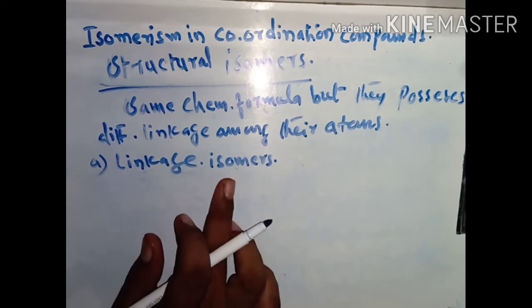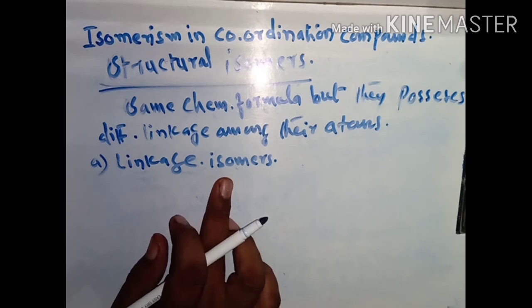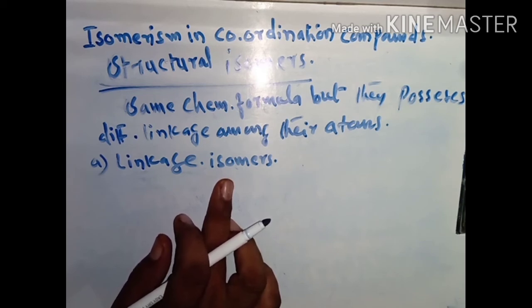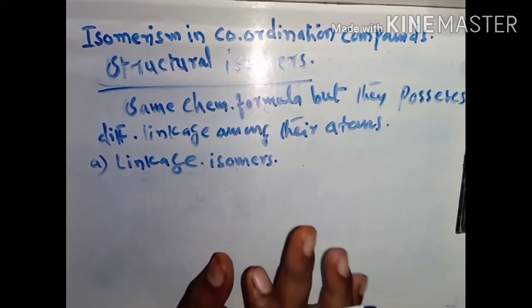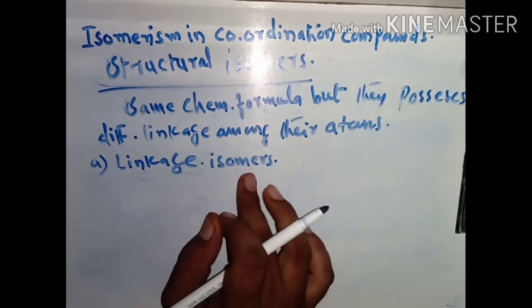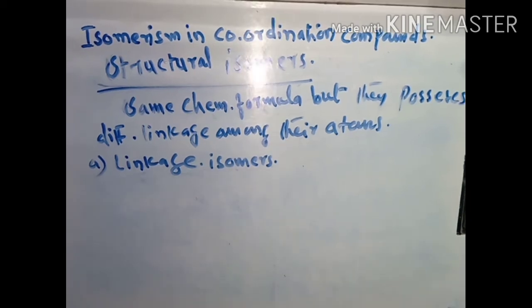The first one is the linkage isomers. What is linkage isomers? Now these isomers are formed when the ligand has two different donor atoms. Means the isomers or complexes having the same molecular formula, but the ligand is attached or linked by two different atoms.